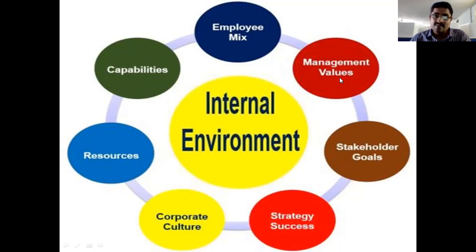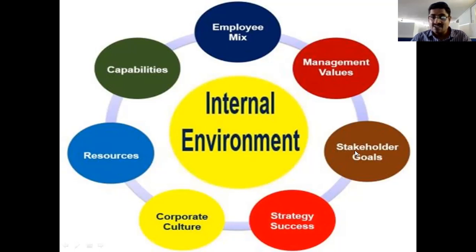Some examples: quality products and quality services to the customers, maximizing sales, new product development, quantities and qualities of the products, new designs, company moral values, and company social values. These all come under the management values. So it is another part of the internal environment.